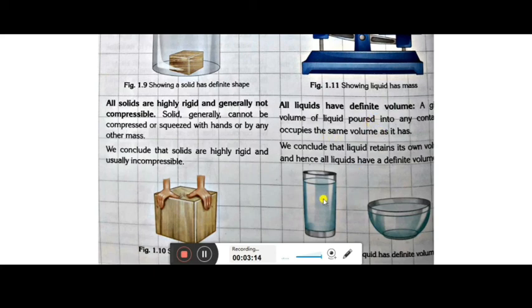That 200 ml will remain 200 ml in any other container. It is not that because the glass is filled, the bowl will also be completely filled. And if you put the same water in a bucket, the bucket will have only 200 ml of water, not more than that. So it will not change. All liquids have definite volume.